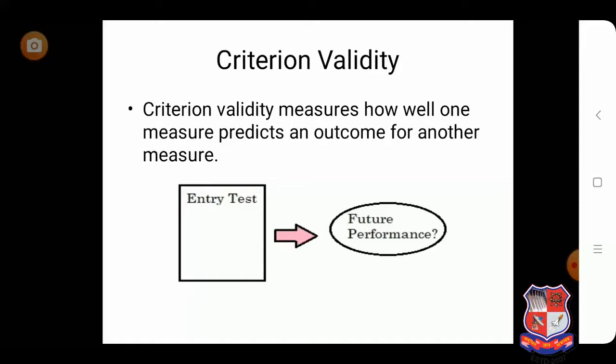So here there are two different measures. If we are able to predict the result of a different construct based upon the performance in a first measure, then we can say that it is criterion valid.